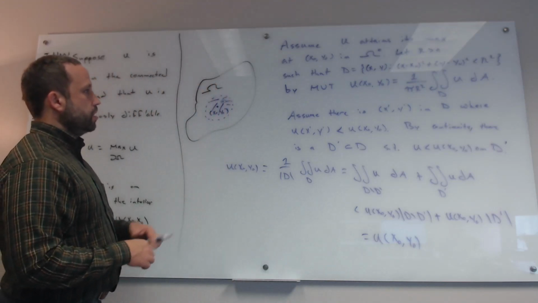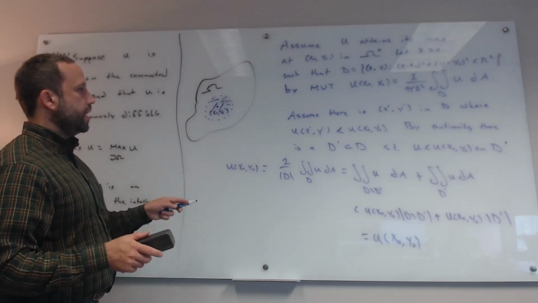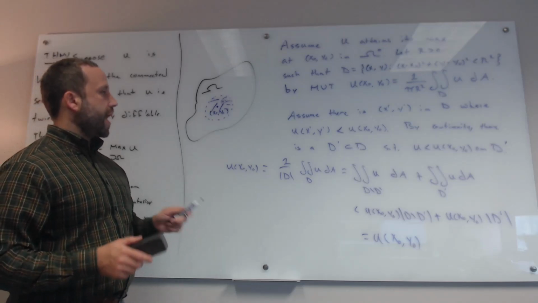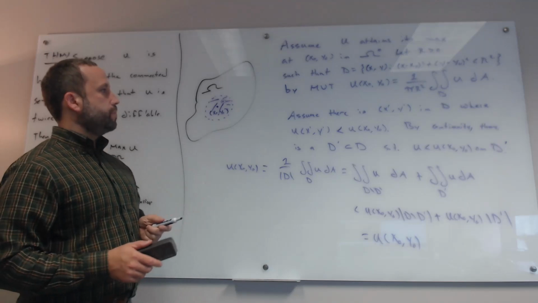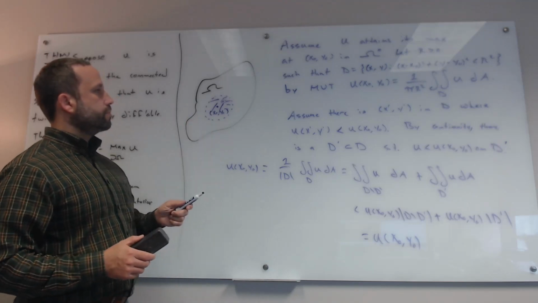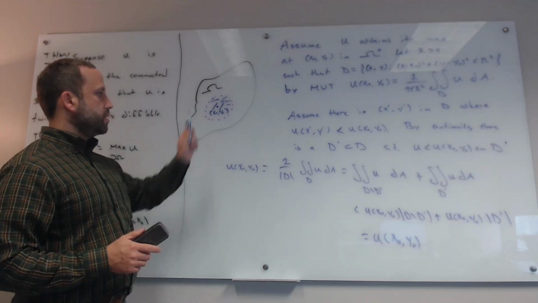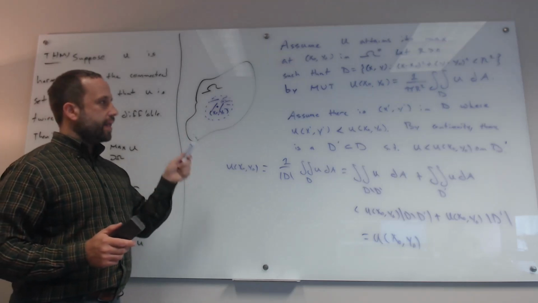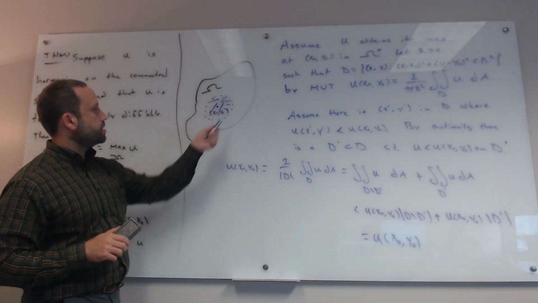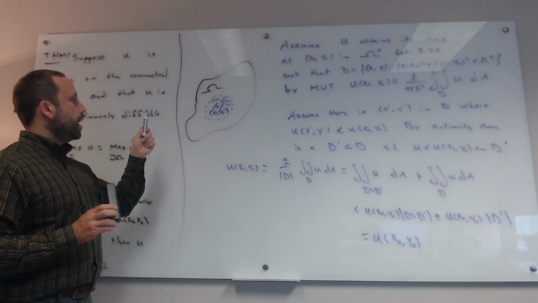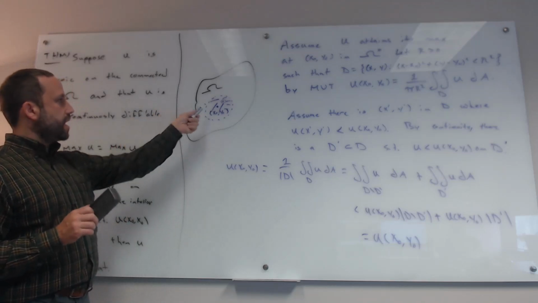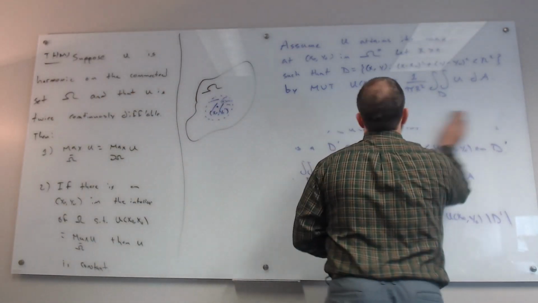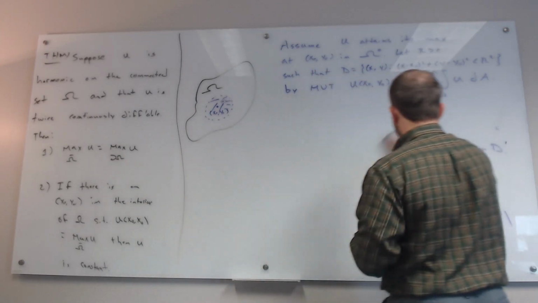Okay, so what we can conclude then, and I'm going to basically erase all of this, is that there is no point x prime y prime in D where u of x prime y prime is less than u of x naught y naught. That is, the conclusion is that u is constant on this disk, and it's equal to the maximum u of x naught y naught. Okay. Unfortunately, I can't keep that up. There's not enough room.